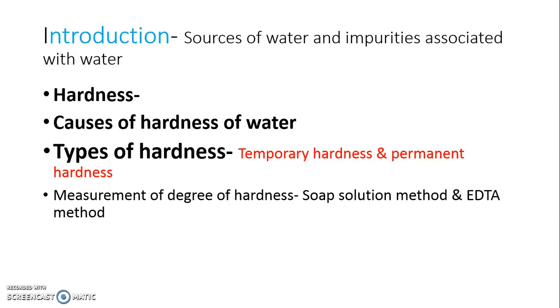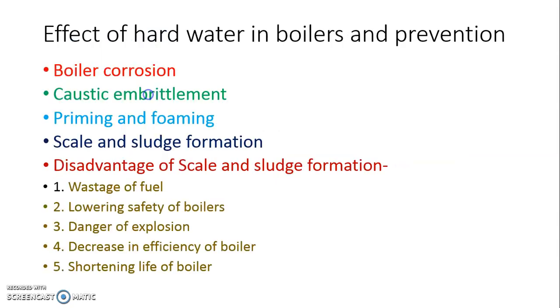We can measure hardness of water by using these two methods, soap solution method and EDTA method. Through EDTA method we have gone through practical. That is, in practical hour we have discussed EDTA method, that is ethylene diamine tetraacetic acid method by using EBT indicator.